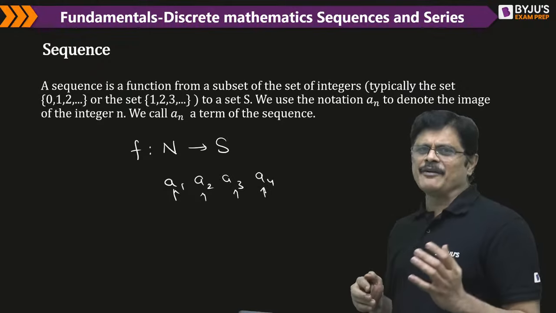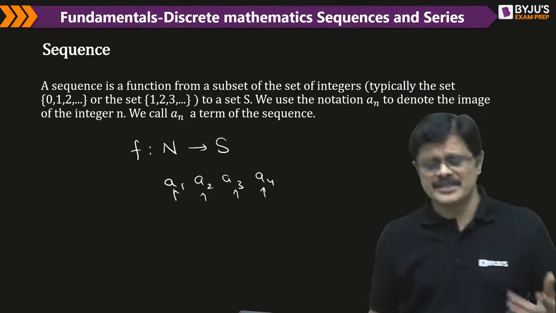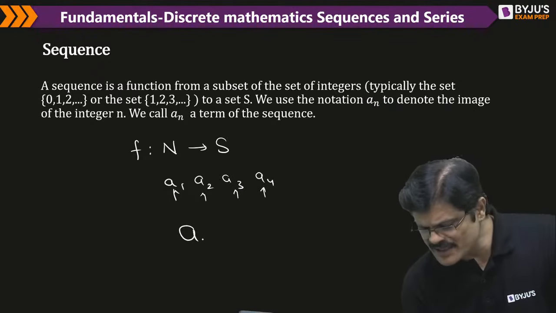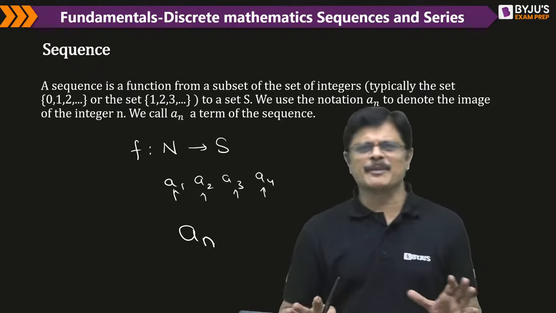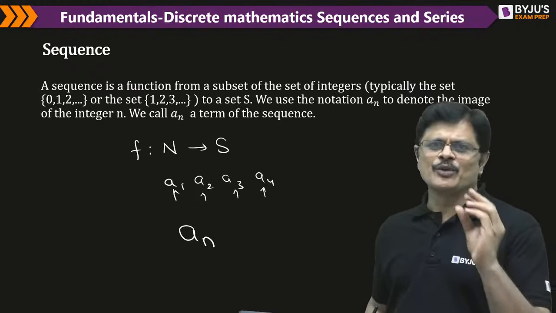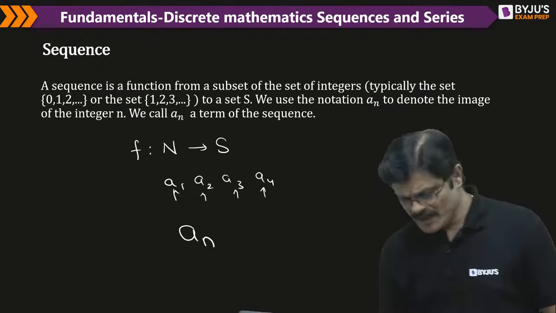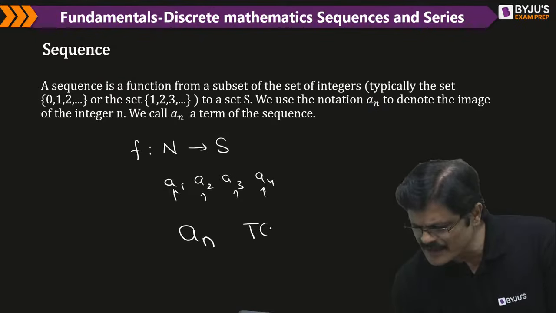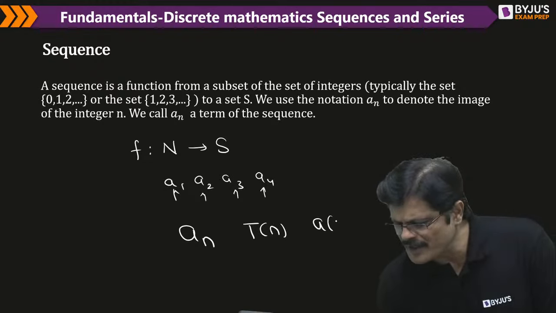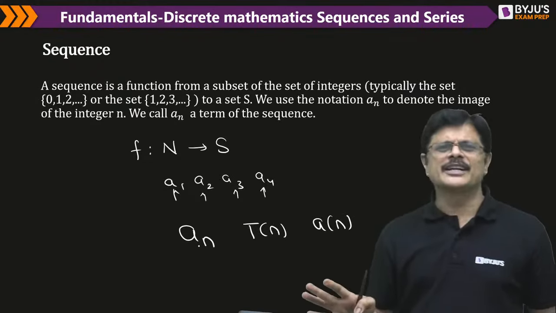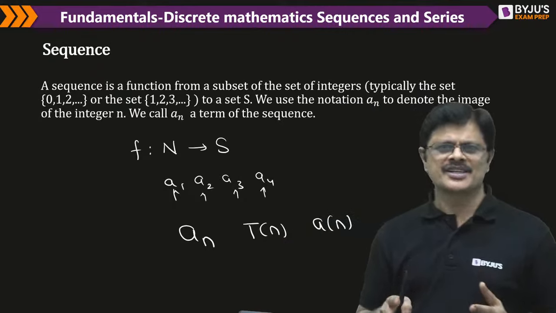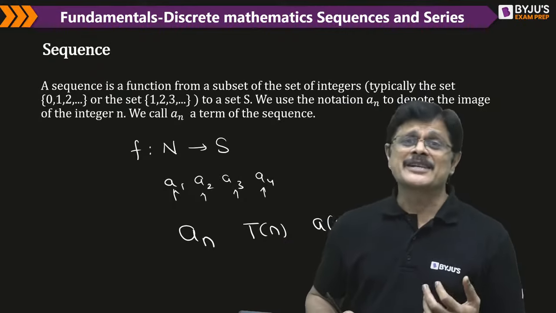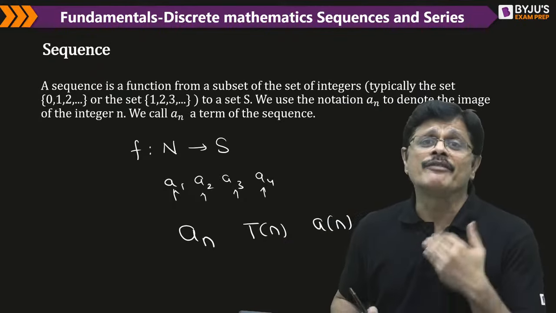You need to understand the notations, my dear friends, before continuing. This is how we write. Mathematics people are lazy; they always write notation in a very simplified form. You see similar notations in computer science, like A of n. They are all one and the same; once you understand the context, they are all one and the same. It represents the nth term of the sequence.